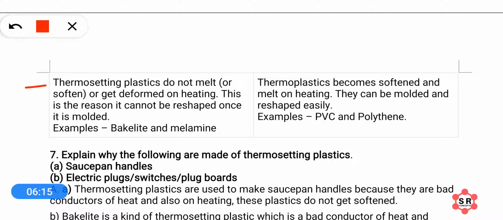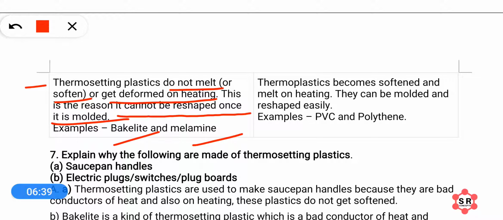Thermosetting plastics do not melt or soften or get deformed on heating. This is the reason that they cannot be reshaped once they are molded. Examples are bakelite and melamine. We know that thermosetting plastics are those plastics which once set or molded, cannot be remolded or molten by heating.